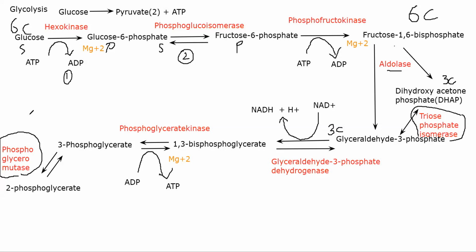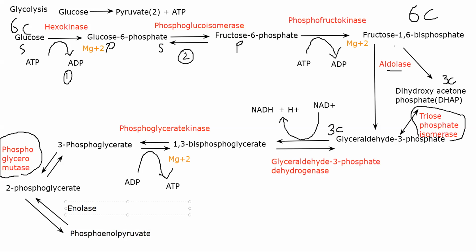From here you will dehydrate the molecule, removing one water molecule. Phosphoenolpyruvate is the product that you will end up with in the presence of the enzyme enolase.